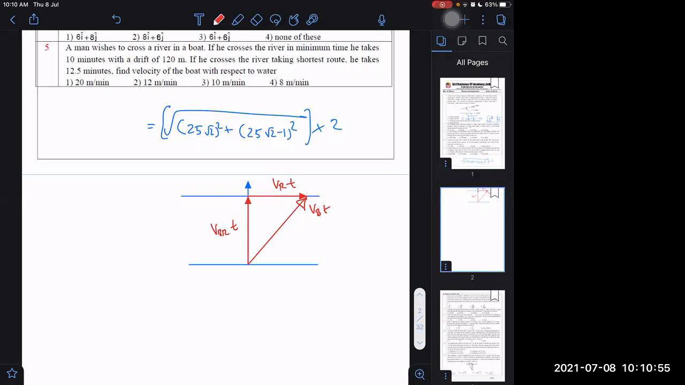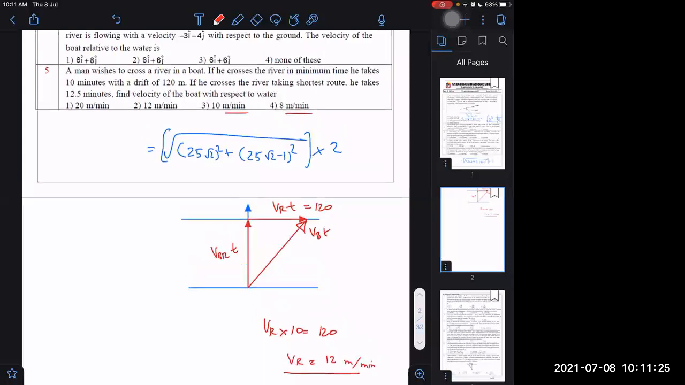Now you tell me, what have they given? Drift is 120, and time is 10 minutes. So I can say VR into 10 is equal to 120 meter. Units are already meter per minute, so I'm not changing. What is VR? 12 meters per minute.